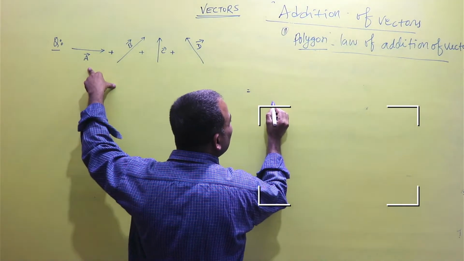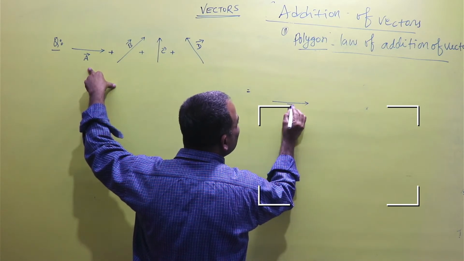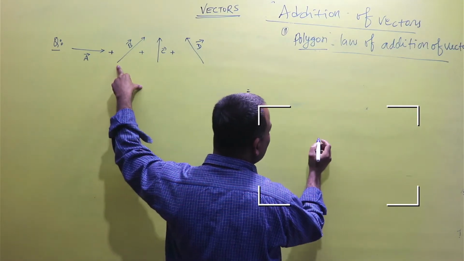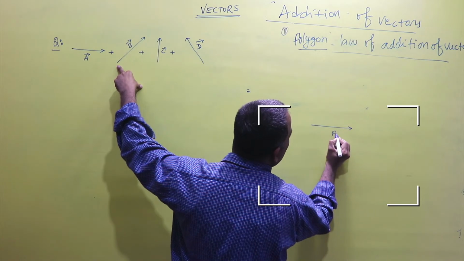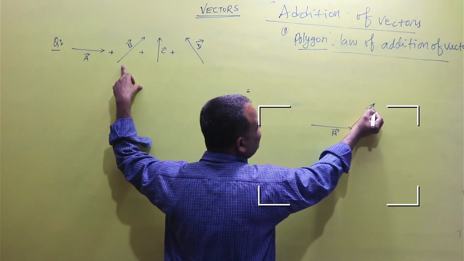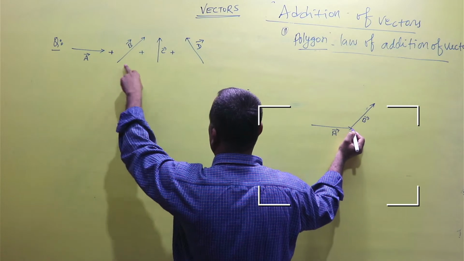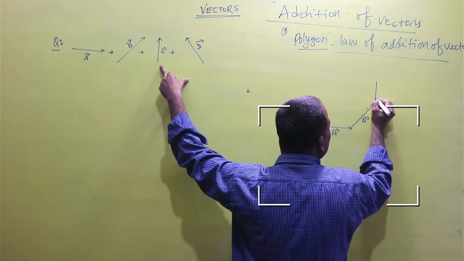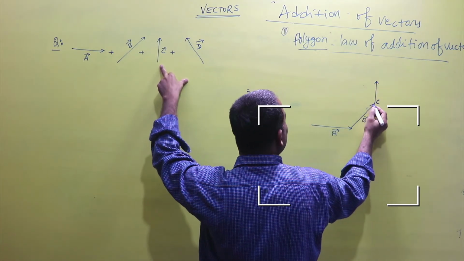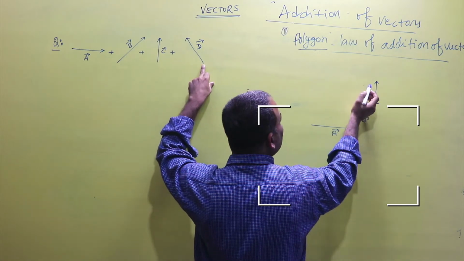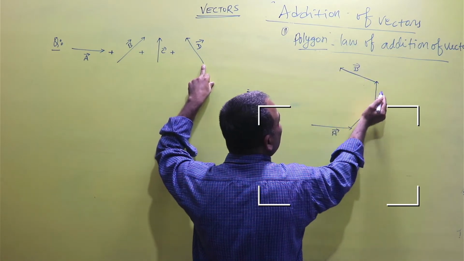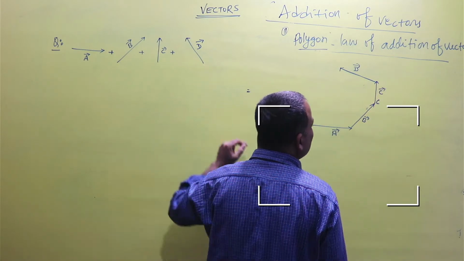First of all, we take vector A the same as before, and shift the tail of vector B to the head of vector A, the tail of vector C to the head of vector B, and again the tail of vector D to the head of vector C. Then what will be the resultant?